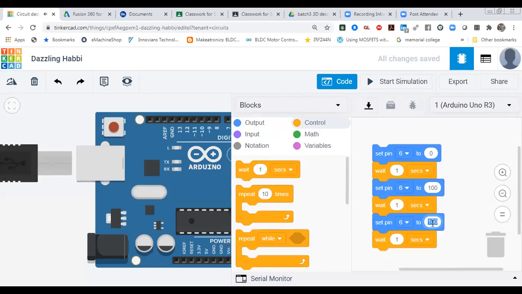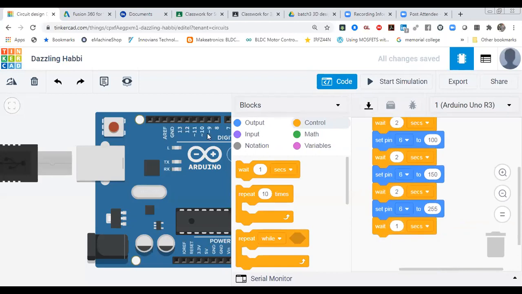So after that I'm going to make it 200 also, or 180 you can take it, that is a good one, you can visualize it, or 150 you can take it. So after that I'm going to take one more, duplicate. Over there I'm going to make value 255. So this one, 0 to 5 volt output I want to give. So you can change the delay also to 2 seconds so that you can visualize it properly. Okay, 2 seconds each.